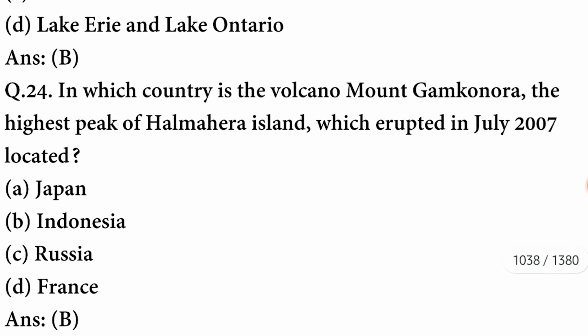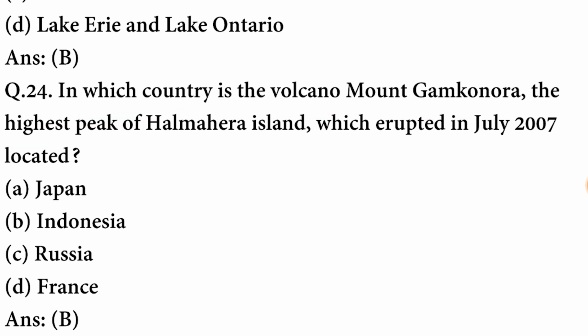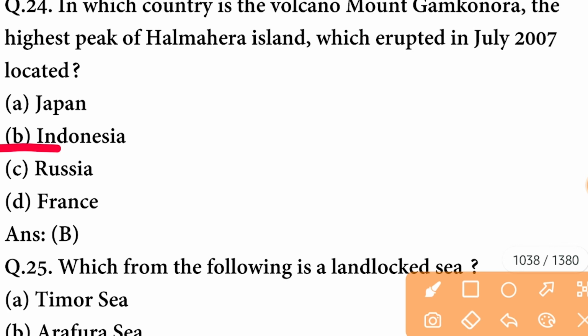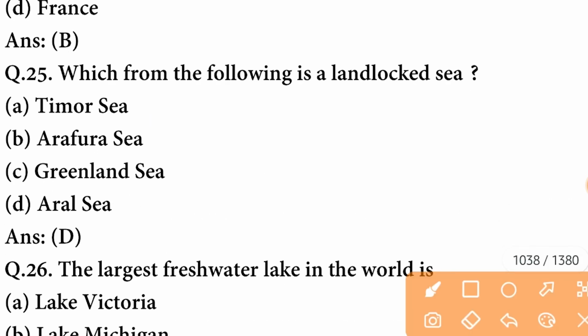B option is correct. In which country is the volcano Mount Gamkonora, the highest peak of Halmahera Island, which erupted in July 2007, located? It is located in Indonesia. Which from the following is a landlocked sea? It is Aral Sea.